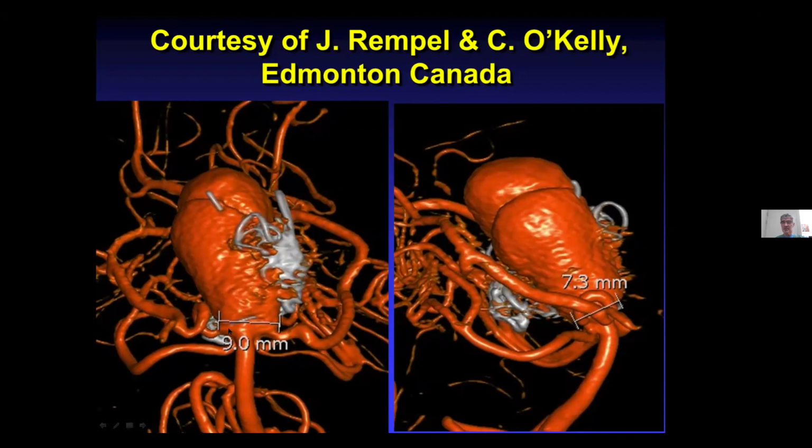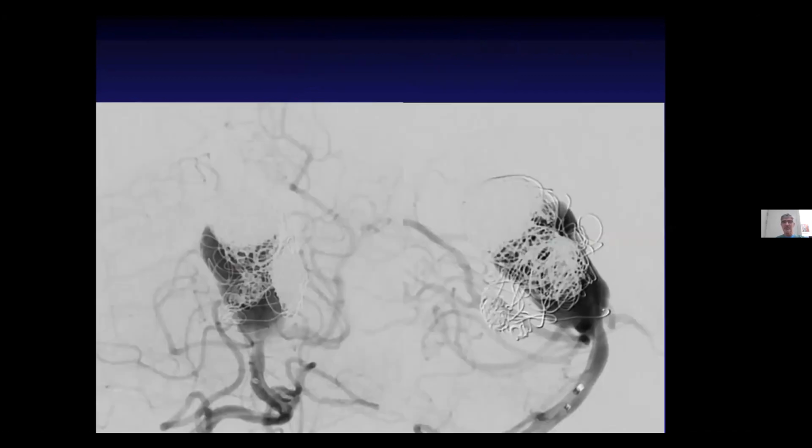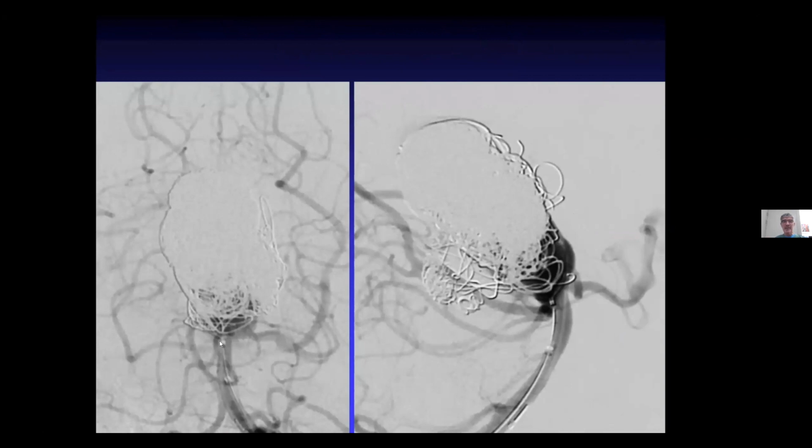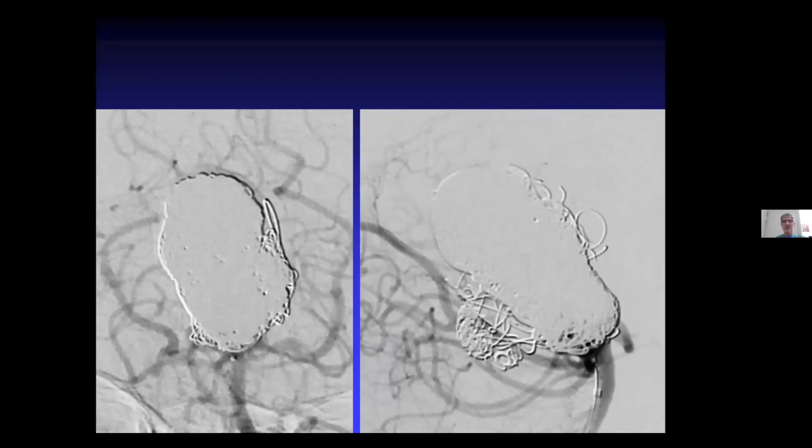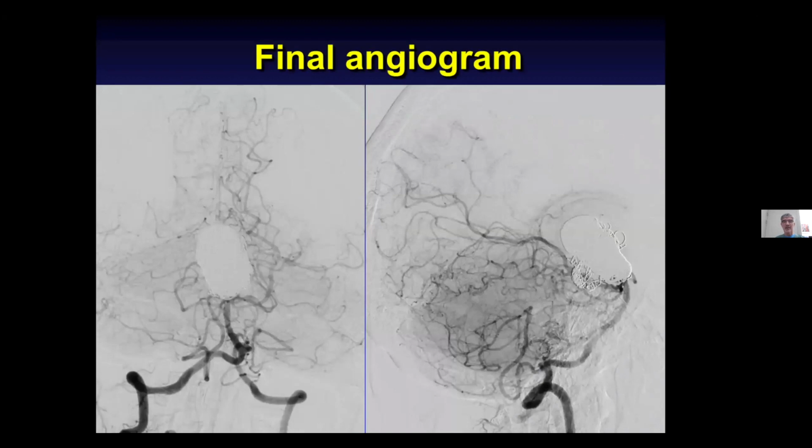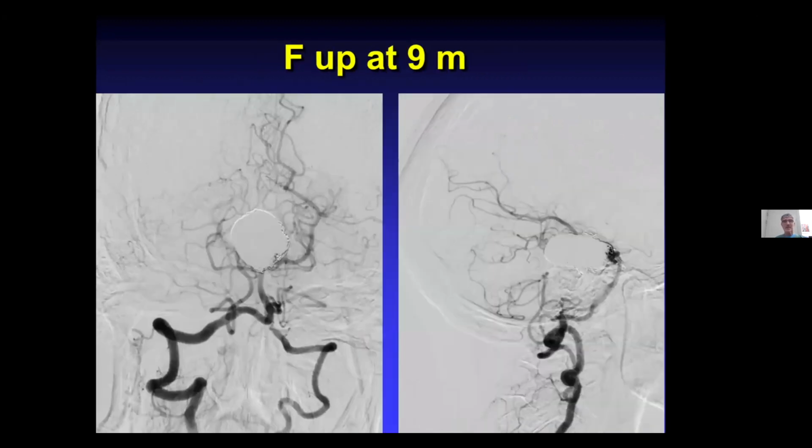So we scheduled the treatment, and I traveled to Edmonton. And then, having the lessons from the previous cases, we put the delivery catheter deep in and packed the distal portion of the aneurysm first with coils, then placed the Neqstent, what you see here at the neck, and then we could achieve this perfect packing density of the whole sac. And this is the final angiogram. And we have a 9-month follow-up of the case, which shows still good result.